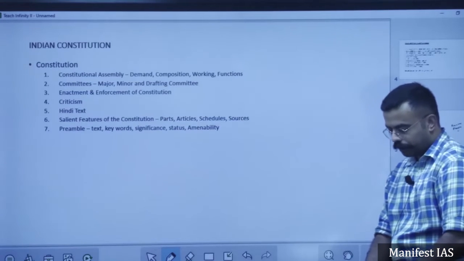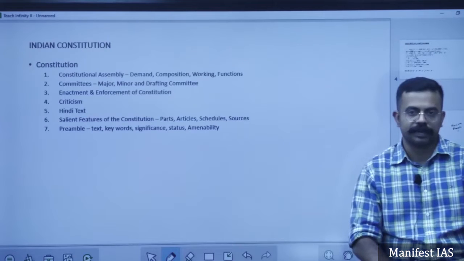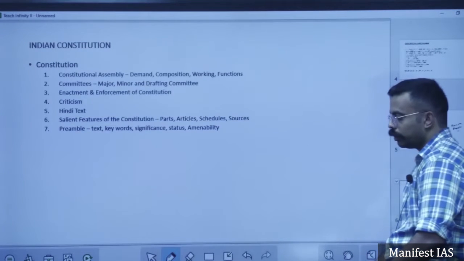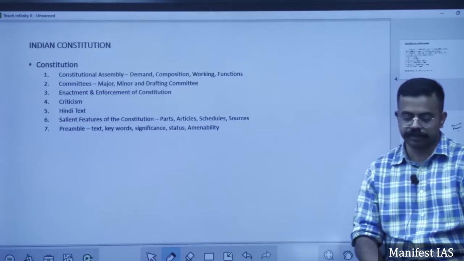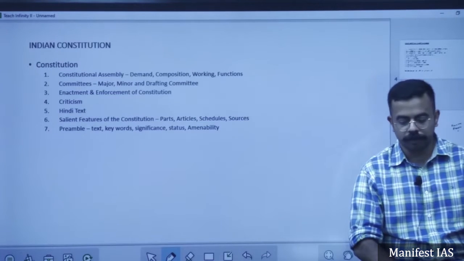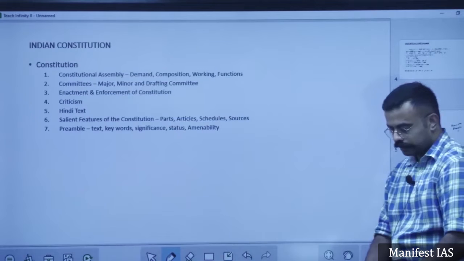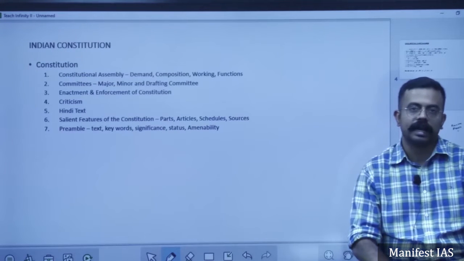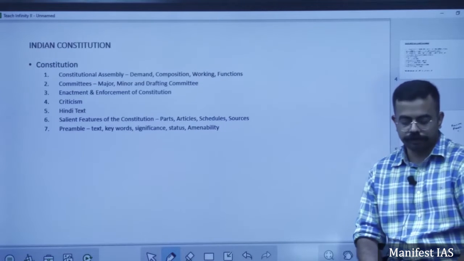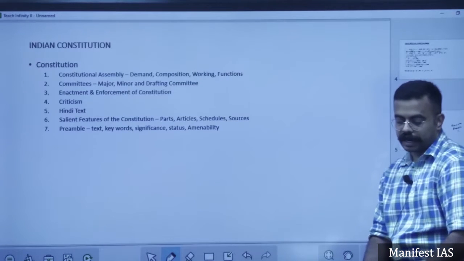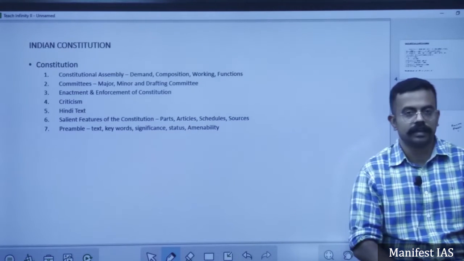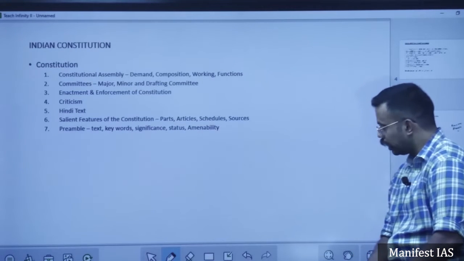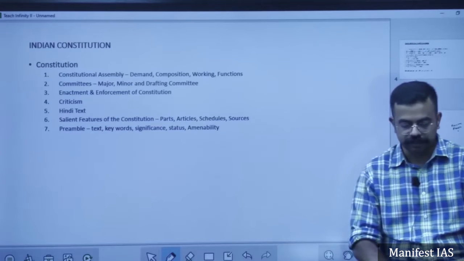It says the power of the representatives would be derived from whom? The people of India. The constitution derives its power from the people of India. And it says justice, equality, liberty would be guaranteed to the people of India. Adequate safeguards would be given for minorities, tribals and other such sections.